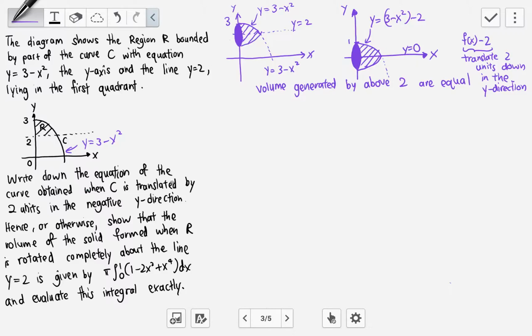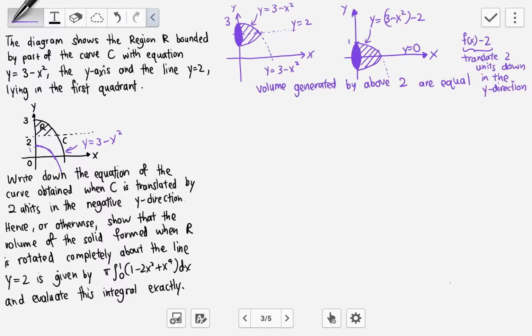So now write down the equation of the curve obtained when C is translated by 2 units in the negative y direction. That means we want the equation when this curve is translated 2 units in the negative y direction. That means go down by 2 units. When it goes down by 2 units, the curve will look like something like this. So every point, then the y-intercept would be at 1.